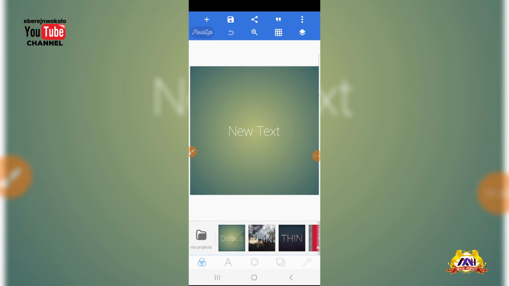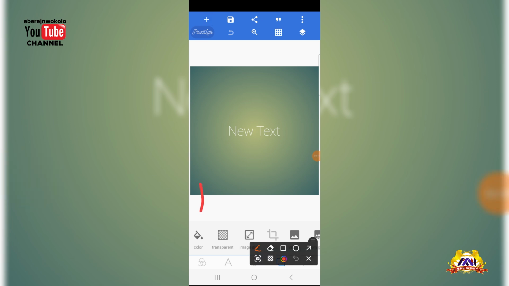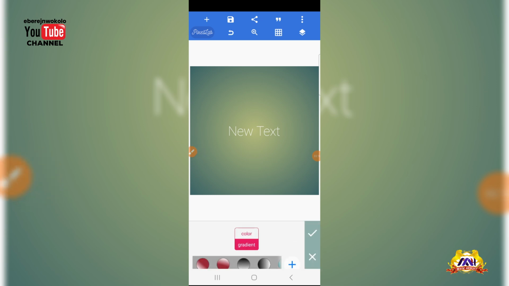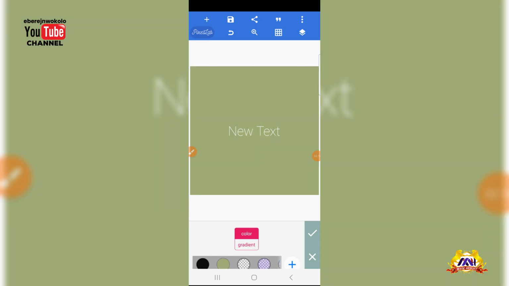If I want to change this background, you can look down here, look down very well, and you see where you can change this background. After this A sign, you see this sign like a polygon, the third one. You just click on it and search where we have color. You can see color here. You click on color and you see color and gradient. So I will click on color, and I can choose any color I want.